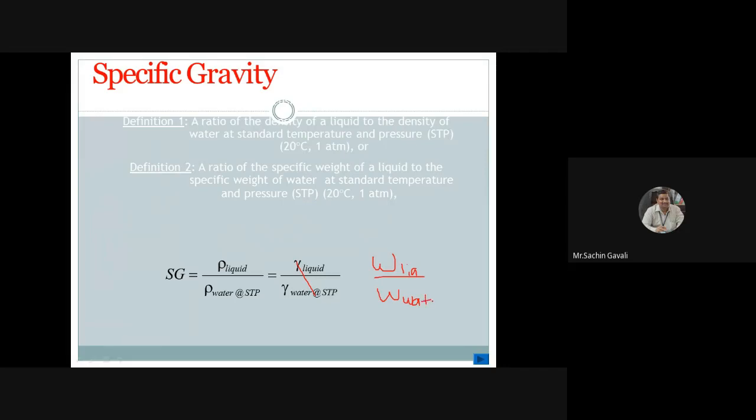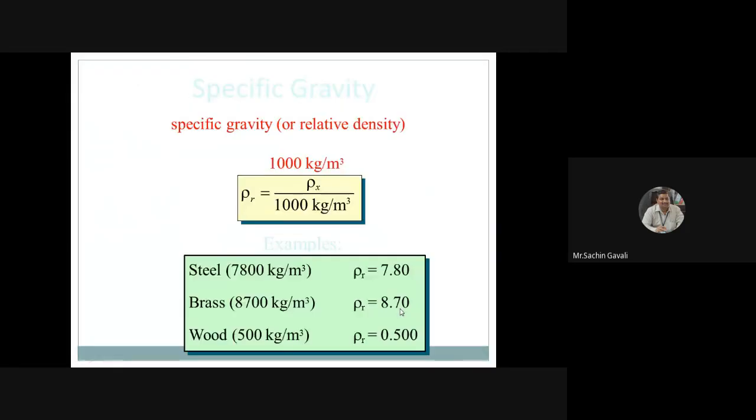If the numerator is rho of liquid, the denominator should also be rho of water. Specific gravity is also called by another name, relative density.